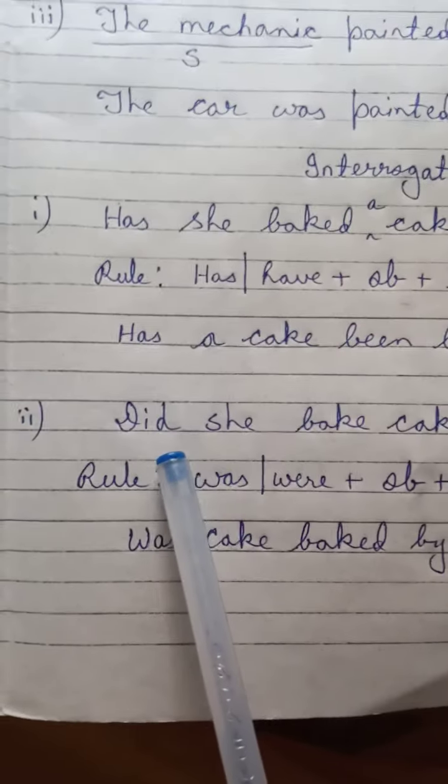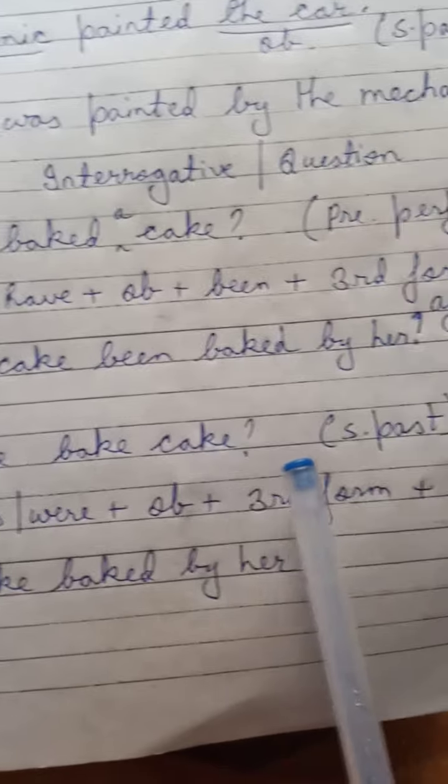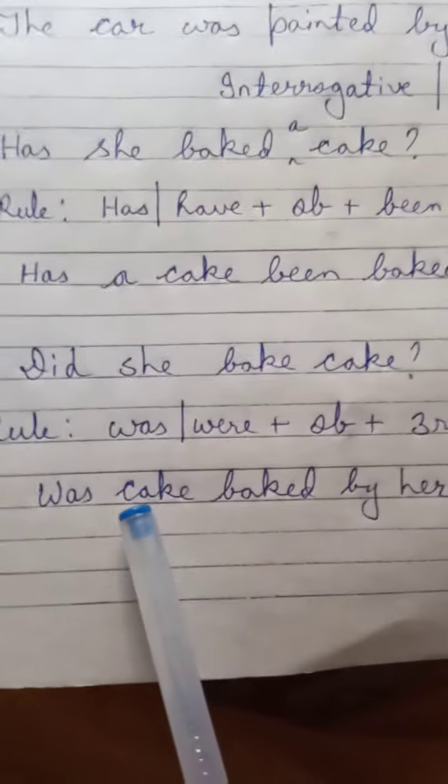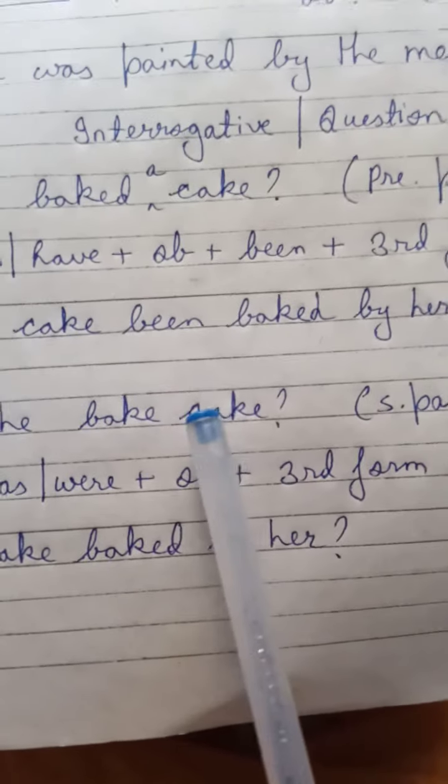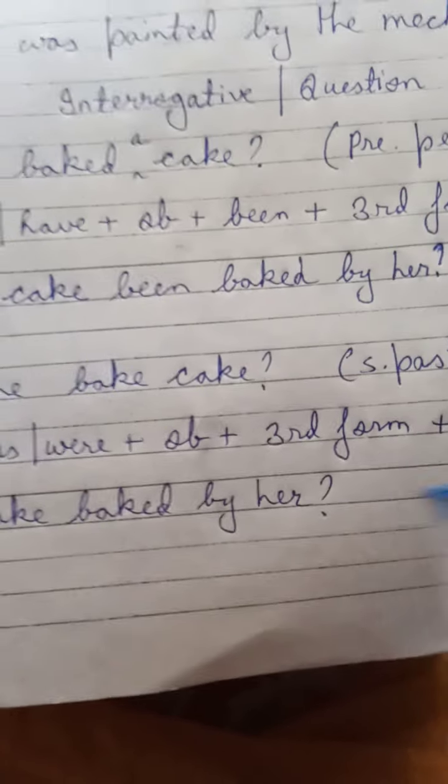Okay, look at the next sentence. Did she bake cake? What is this? This is simple past tense interrogative sentence. Now what is the rule here? Was/were plus object plus third form plus agent. Now what is the object here? Cake. Cake is singular, therefore you have to use was. Was cake baked by her? Clear?